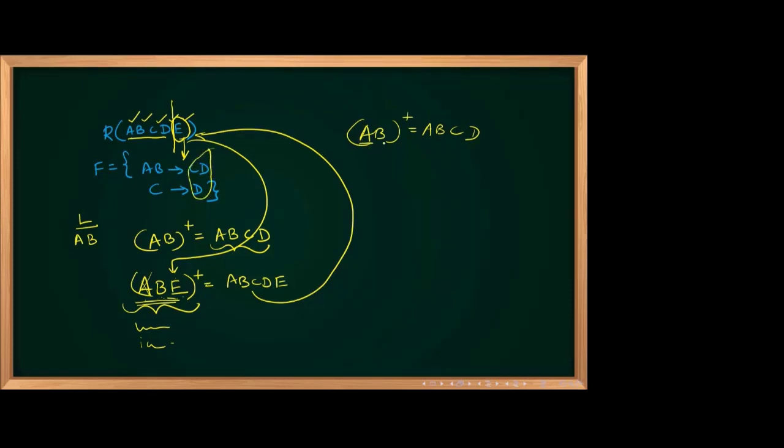No. Whether B is there in the right side? No. So there is nothing to substitute. So only AB, plus E, will be the candidate key. So there is only one candidate key. What is that candidate key? ABE.